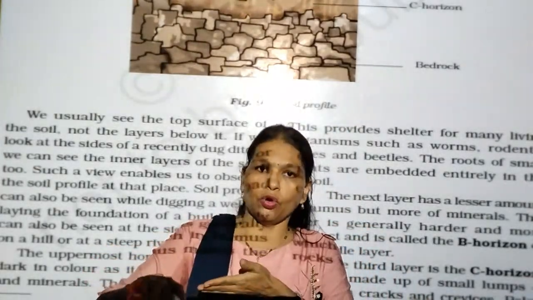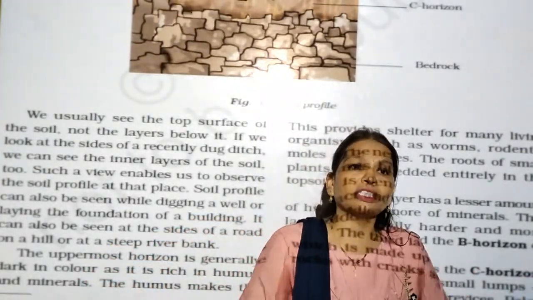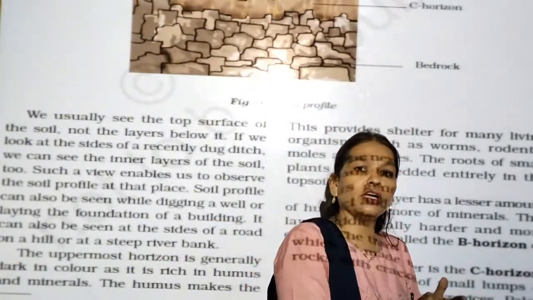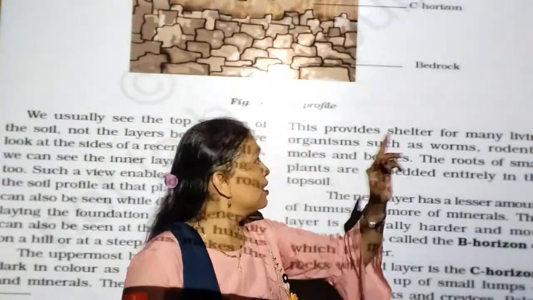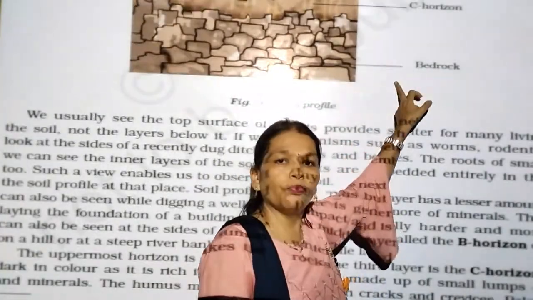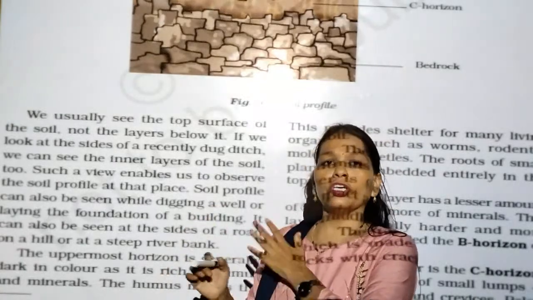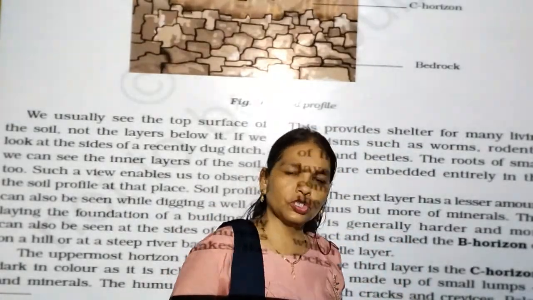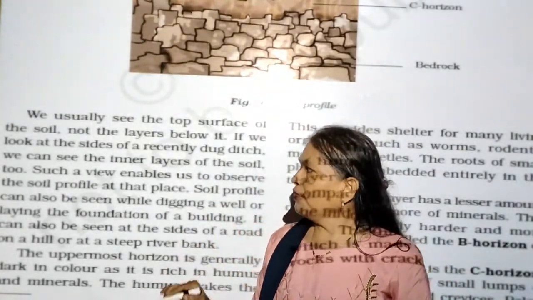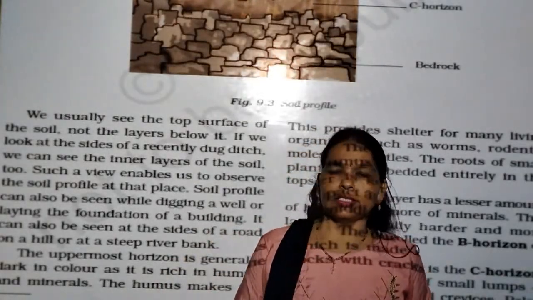Okay, so here we have to see when we go near a sea coast. Otherwise, on both sides of the road, when you dig there you will find a little bit of the third or fourth layer of the soil. So now in the next lecture we will learn the details of soil. So here we complete our today's lecture.